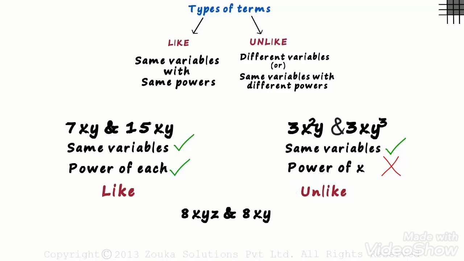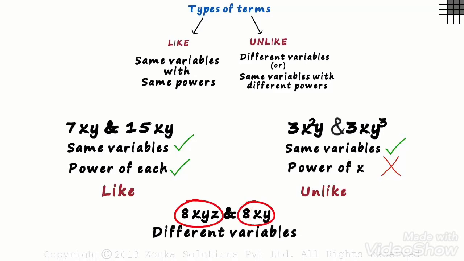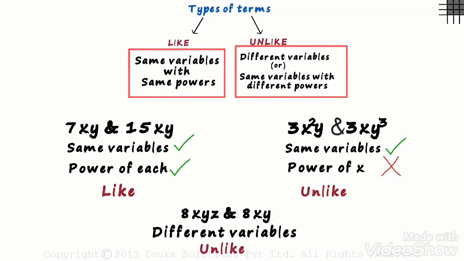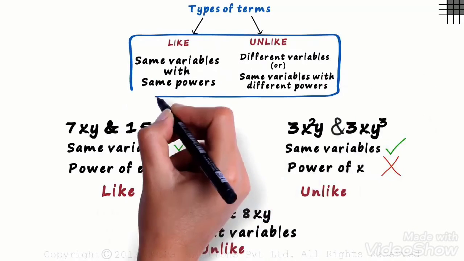What about 8xyz and 8xy? The first term has 3 variables, x, y and z, and the second term has just x and y. It does not have z. Both the terms have different variables. Hence, they are unlike. Just remember these two things and you would have no problem understanding the types of terms.